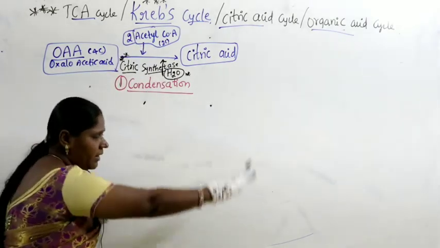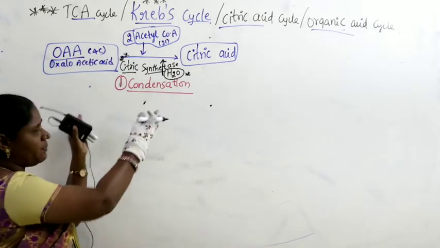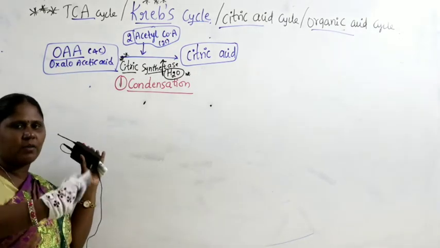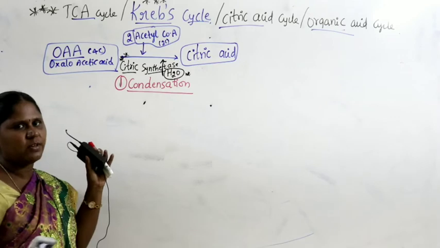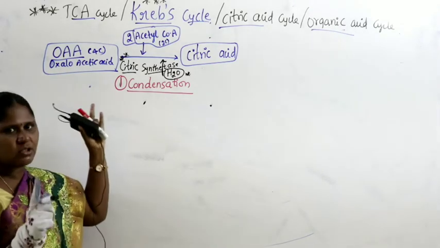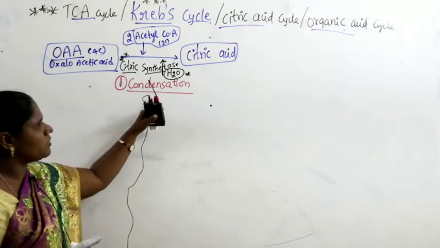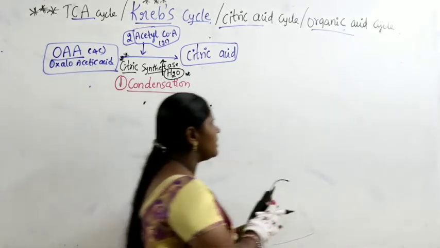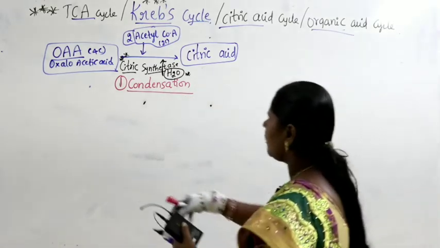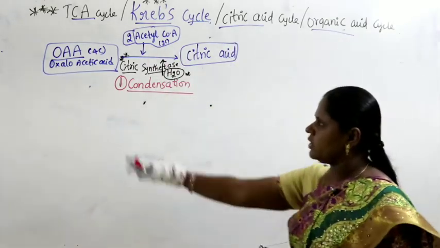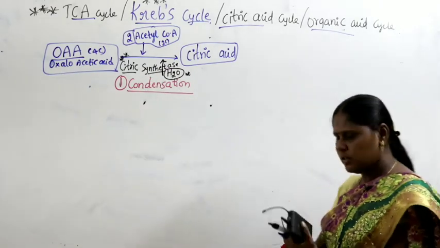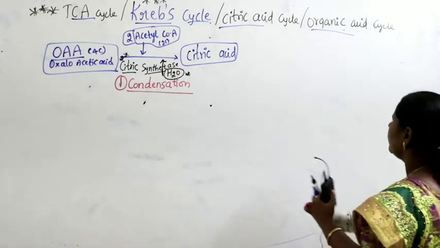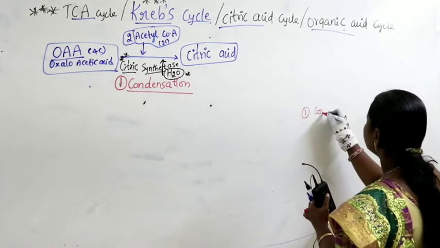After I complete writing the total cycle, each step again you have to break and write in the form of chemical equations. So what is the first reaction you have to write? Give the name of the reaction. What will you write in the first step? You will start writing like this. Suppose after you write this horizontal circle, on the next page you will start writing like this. Again the first reaction is condensation.